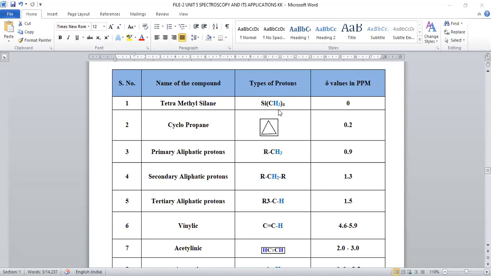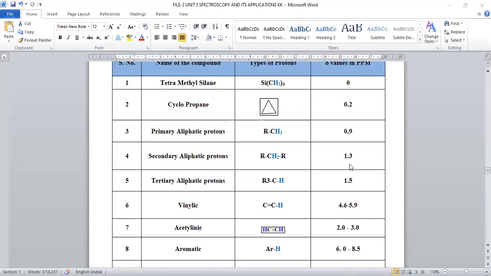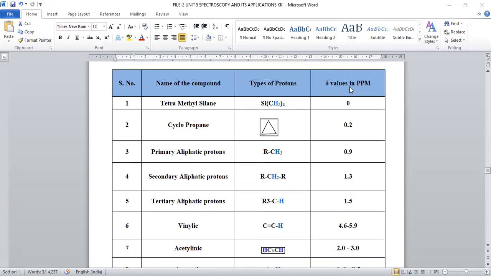Some of the compounds and their respective delta values are mentioned in this tabular form. Everybody knows tetramethylsilane is chosen as the internal standard, whose ppm value is 0. Cyclopropane hydrogens will give the signal at 0.2.